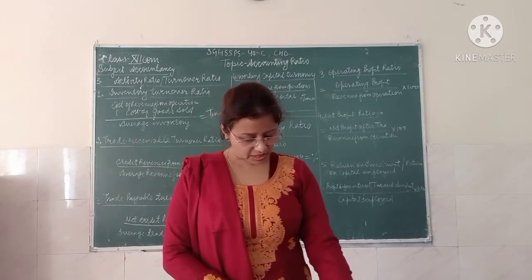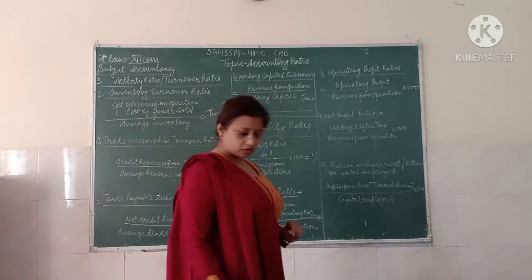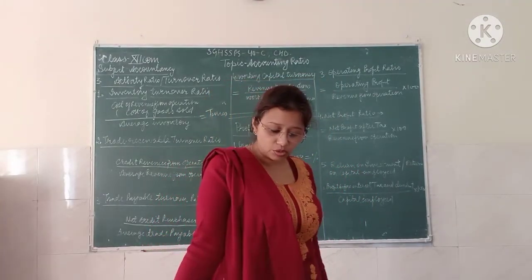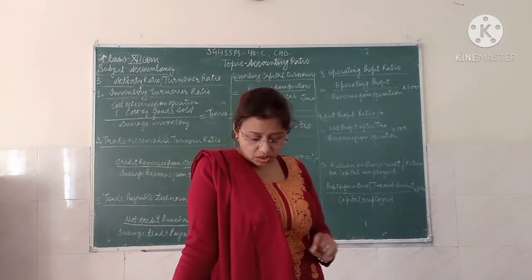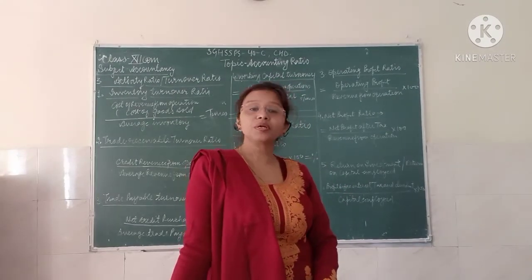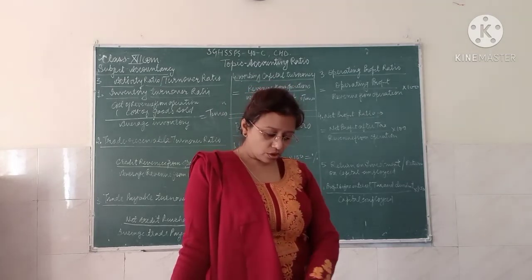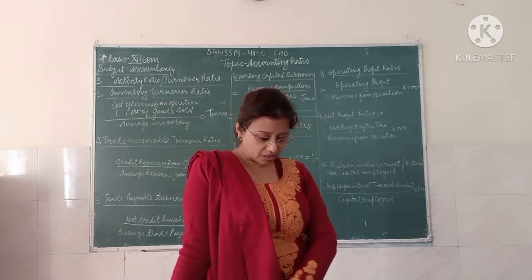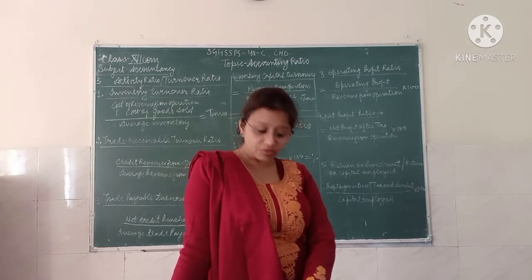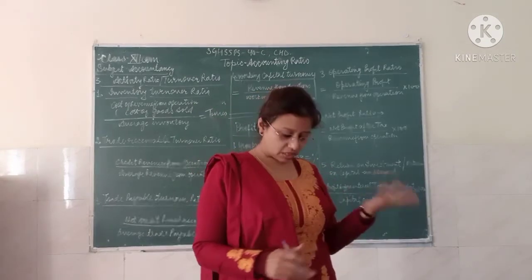Now come to the next, your operating ratio. This is the second ratio. Operating ratio establishes the relation between the operating cost and the revenue from operations. What do you mean by operating cost? Operating cost is the cost of revenue from operations plus your operating expenses. Operating costs are those costs which are incurred for operating activities of the business, for example, employee benefit expenses and other expenses also come here.